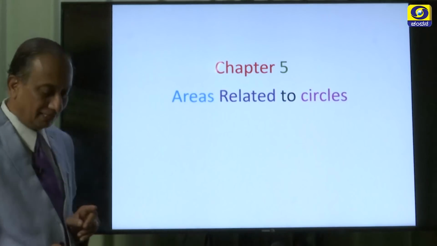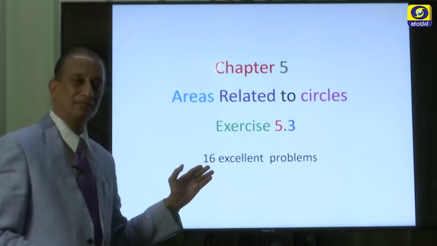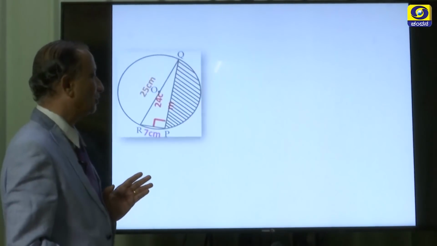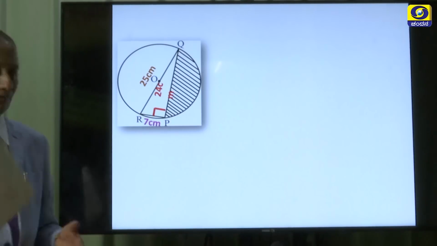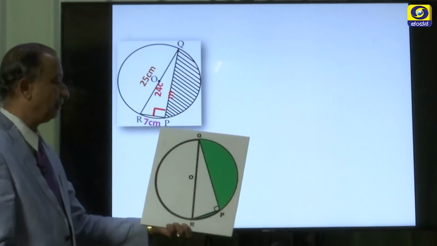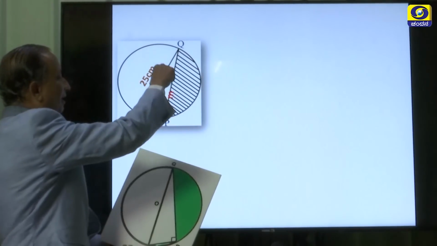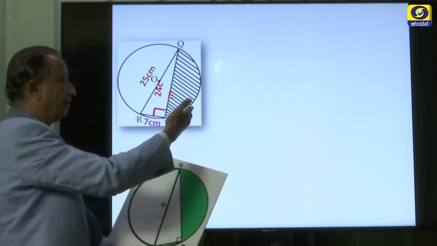Now, in this chapter there is one exercise 5.3, where 16 excellent problems are there, please try to solve them. Now, here is one example given in our textbook. See here, we are given O as the center of this circle, and they have given some data which I will tell you.